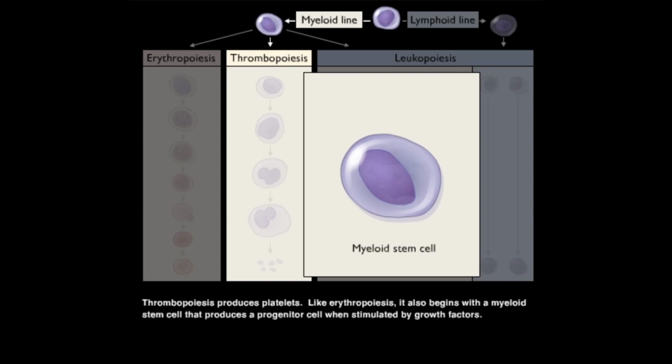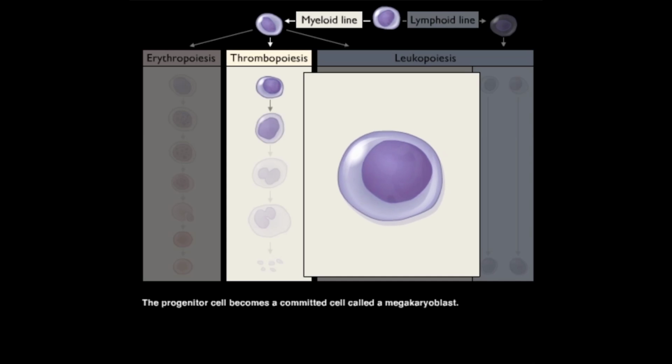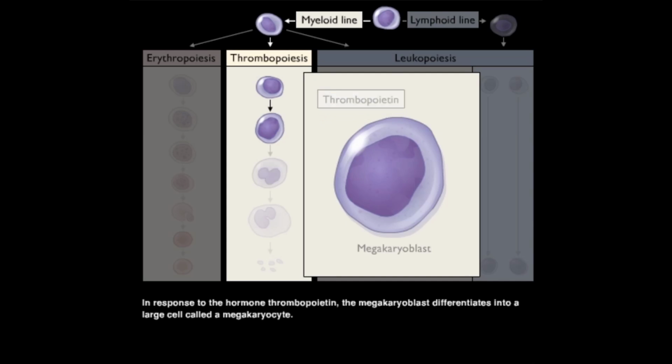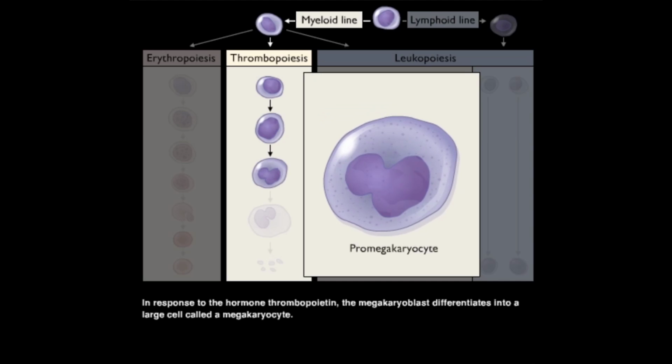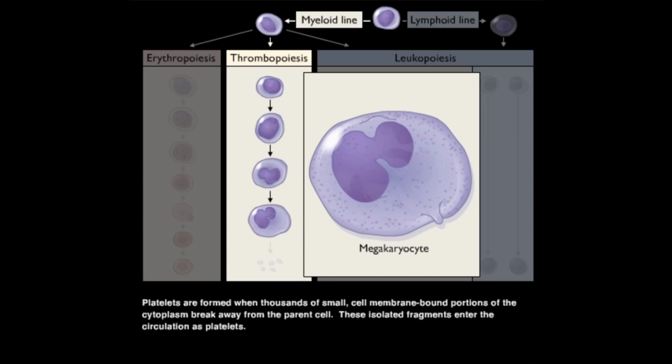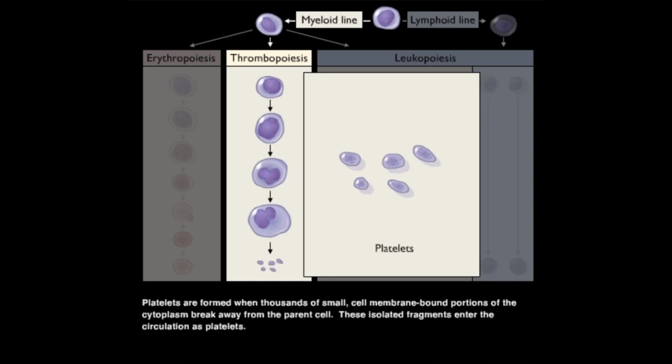Thrombopoiesis produces platelets. Like erythropoiesis, it also begins with a myeloid stem cell that produces a progenitor cell when stimulated by growth factors. The progenitor cell becomes a committed cell called a megakaryoblast. In response to the hormone thrombopoietin, the megakaryoblast differentiates into a large cell called a megakaryocyte. Platelets are formed when thousands of small cell membrane-bound portions of the cytoplasm break away from the parent cell. These isolated fragments enter the circulation as platelets.